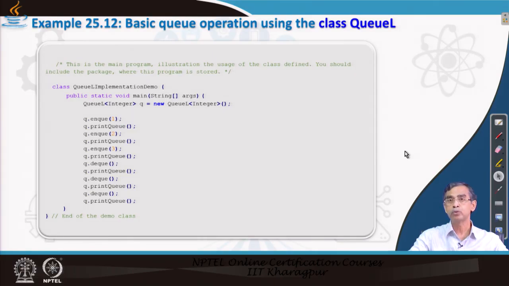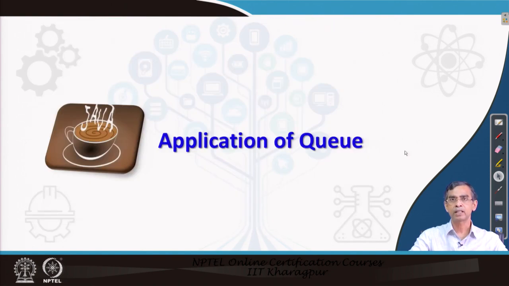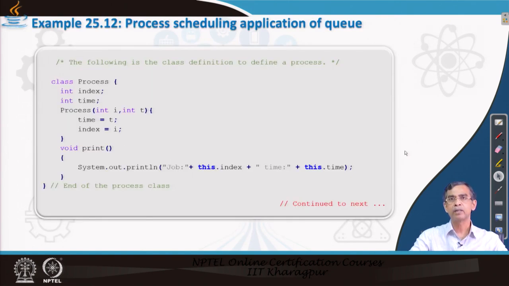So, we have learned about two ways, array implementation and linked list, and quickly we will cover one application of queue. I just want to discuss one application: process scheduling. The idea is that many processes will come and you have to serve them.